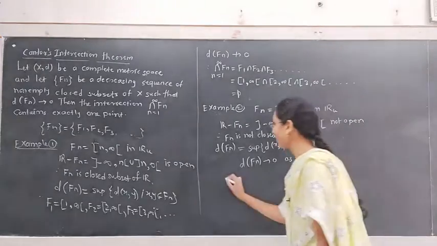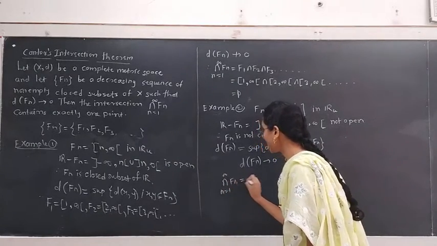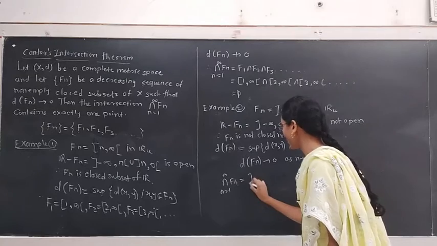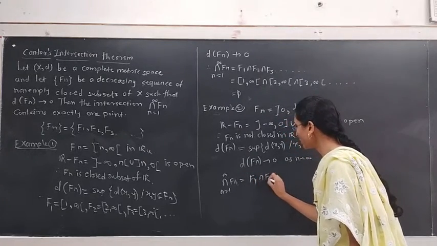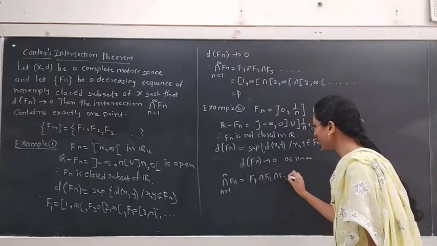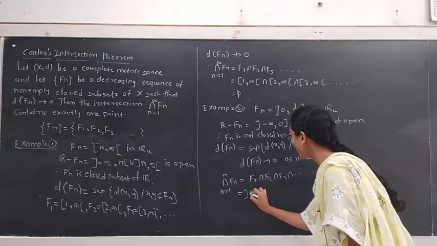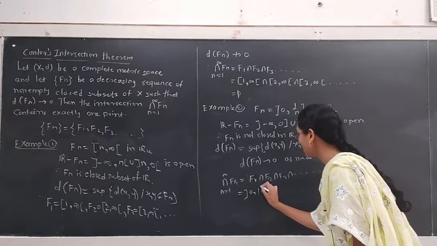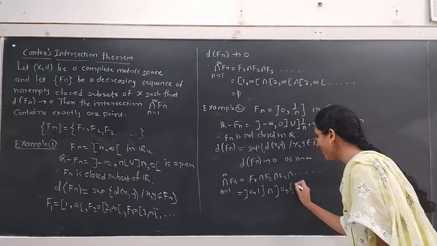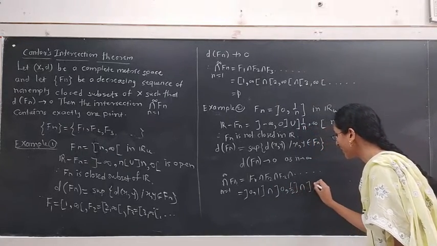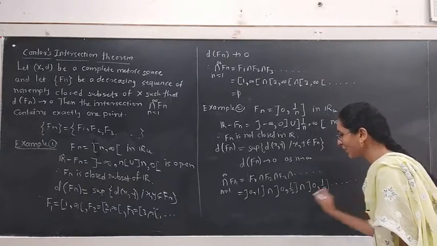What is the intersection of Fn, n equal to 1 to infinity? This is the intersection of the intervals F1, F2, F3 and so on. That is the interval open at 0, closed at 1, intersection the interval open at 0, closed at half, intersection the interval open at 0, closed at 1 by 3, and so on.